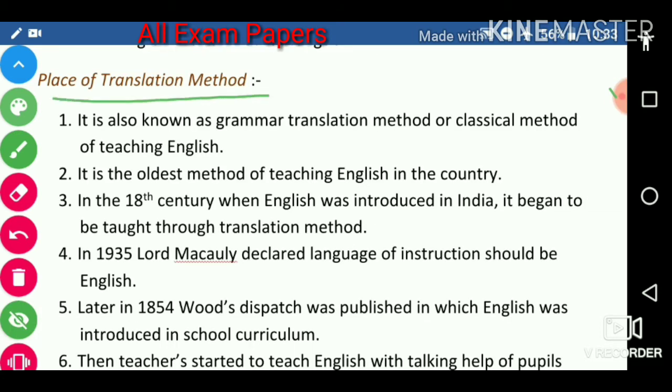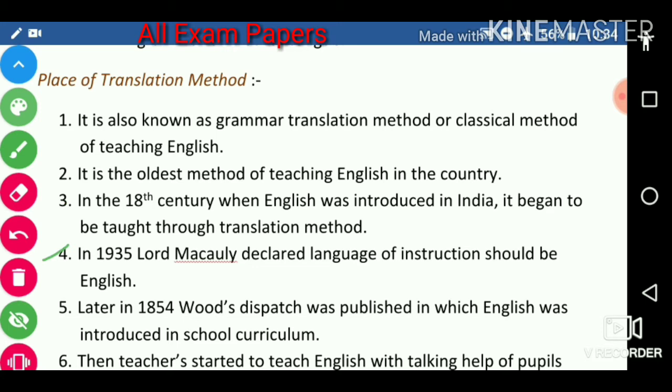Place of translation method. First, it is also known as grammar translation method or classical method of teaching English. Next, it is the oldest method of teaching English in the country. In the 18th century when English was introduced in India, it began to be taught by the translation method.